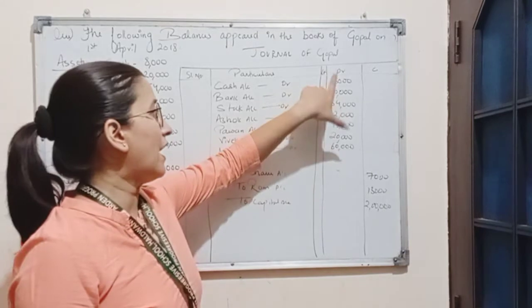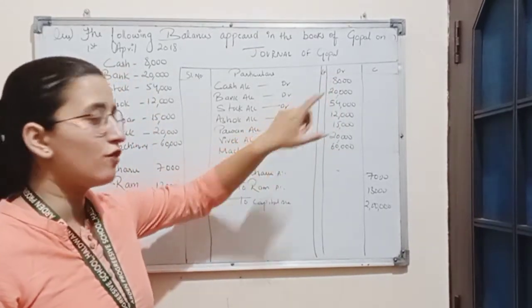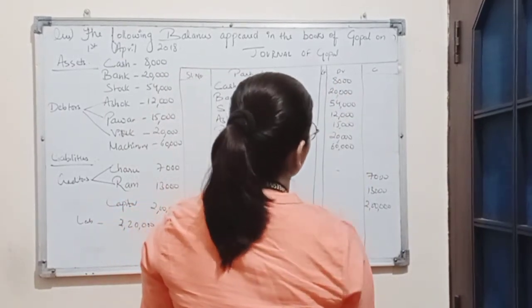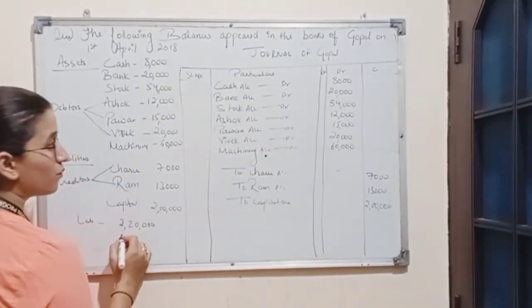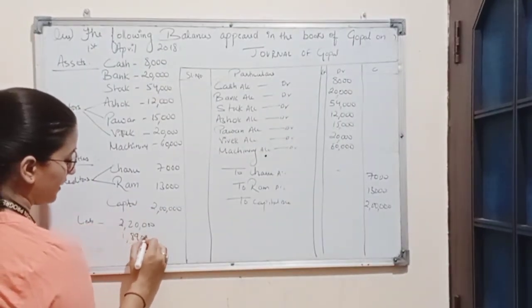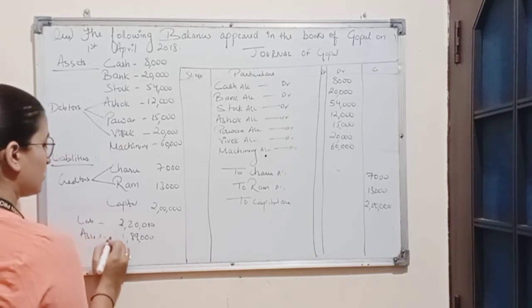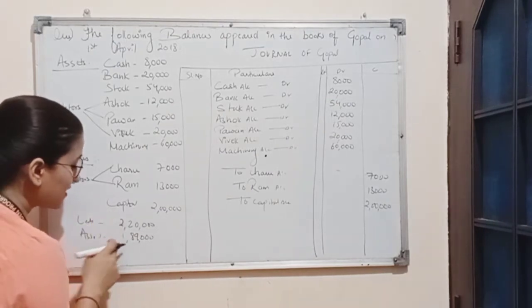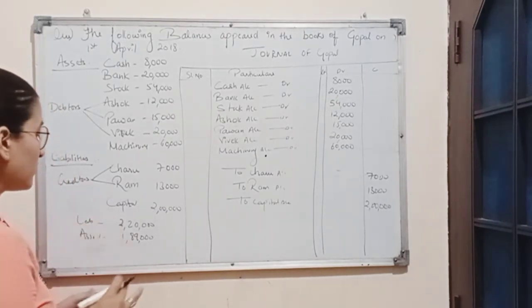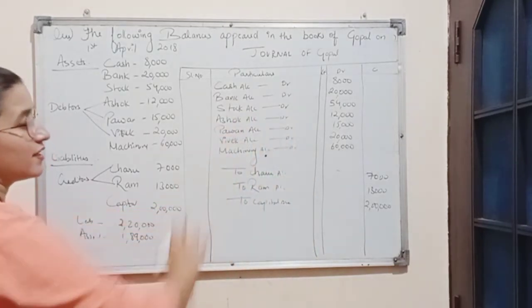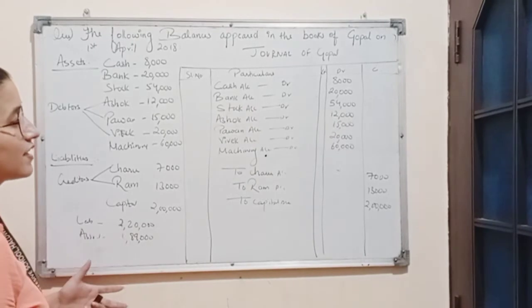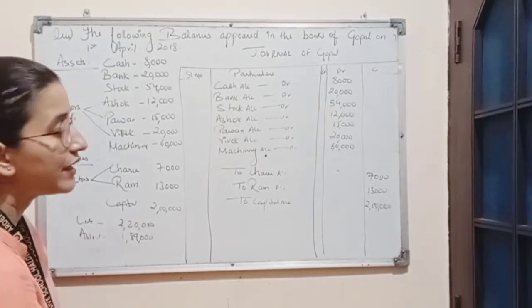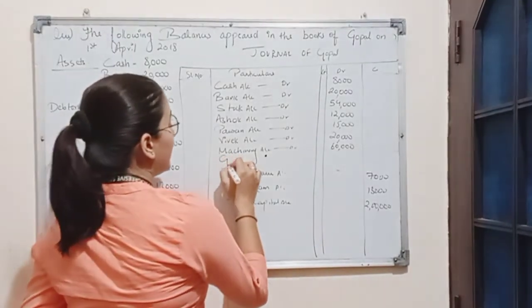Now, if we add all the items of assets, the total amount of assets will be rupees 1,89,000. So as we can see here, the liability side total is 2,20,000, the asset side total is 1,89,000. So this means there is excess of liabilities over assets. And we have studied that if there is excess of liabilities over assets, then the balancing figure will be treated as goodwill and it will be debited.